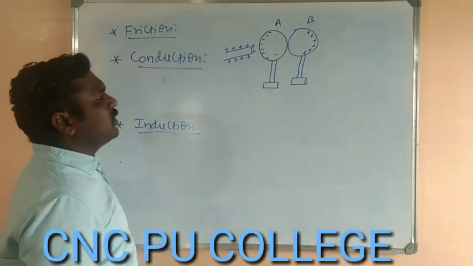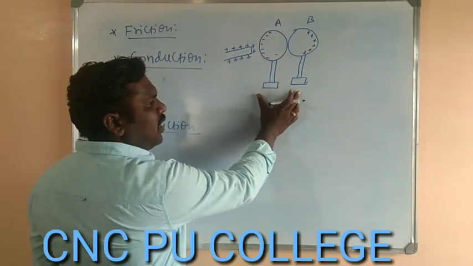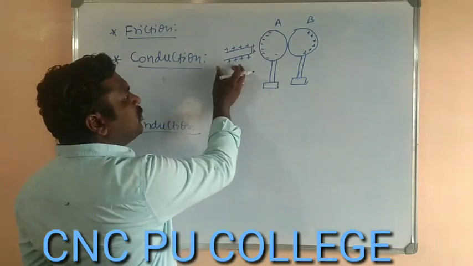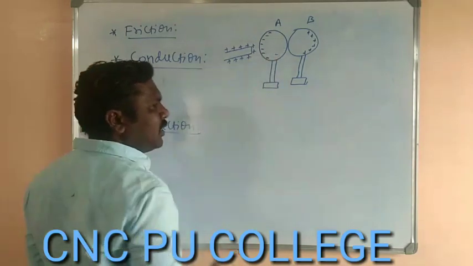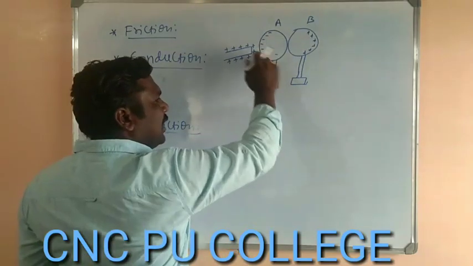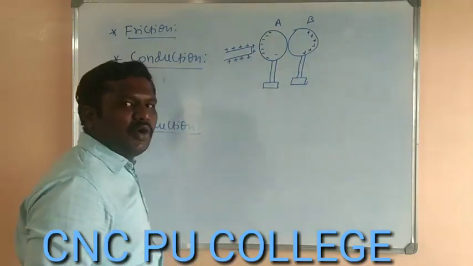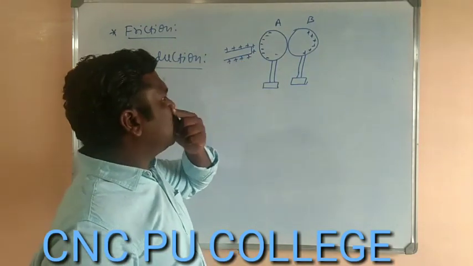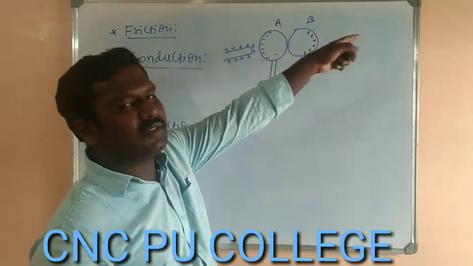In the second step, what we observe is that these two metallic spheres, initially they were uncharged, and both consist of free electrons. As soon as we brought the positively charged body near sphere A, the negative charges of both the spheres accumulate at the near end of that charged conductor. And the positive charge experiences a repulsive force, so it arranges at the farthest end.